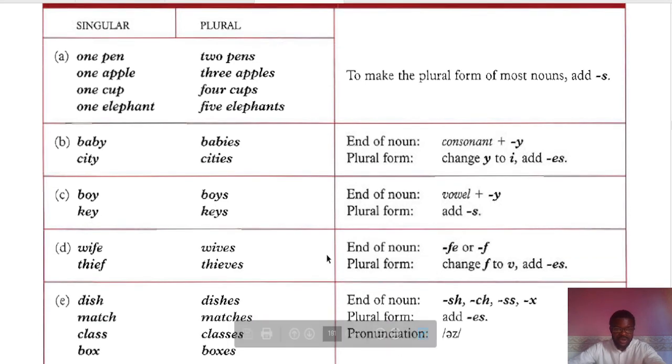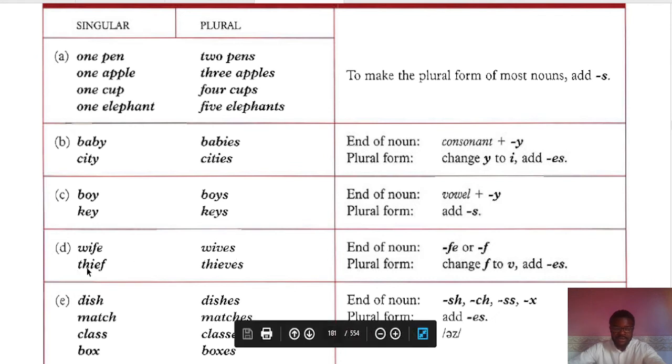The next one is the noun that ends with fe or f. What do we do? We remove the fe and replace it with v. Then we add es. We remove this fe completely, then replace it with v before we add our es.